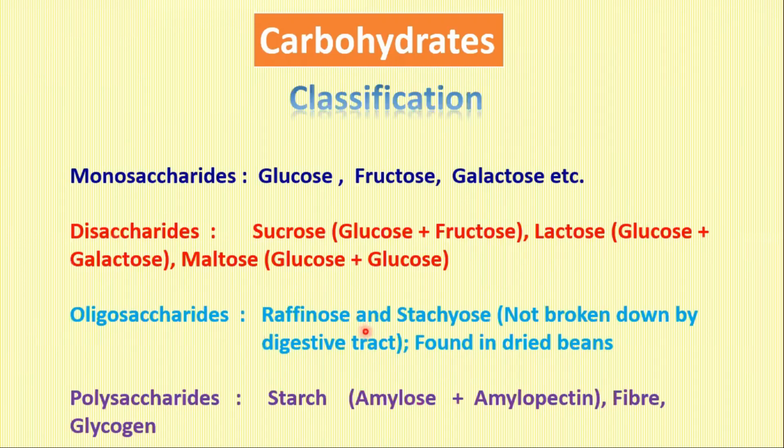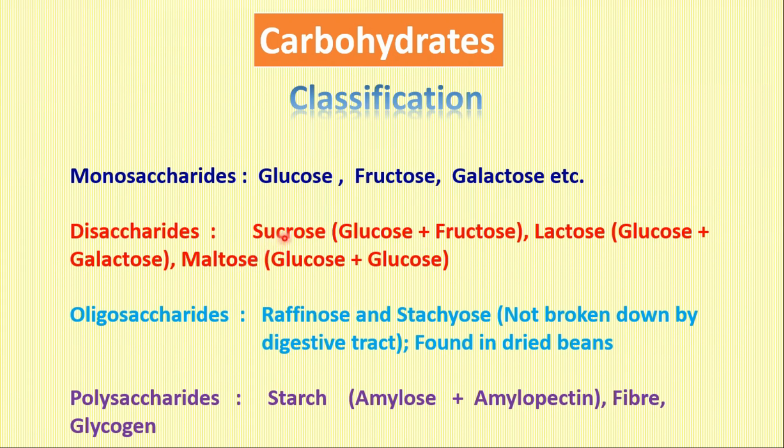So we will talk in this part mainly about macronutrients. The first macronutrient, the one which is required in the highest amount, is carbohydrates. Carbohydrates are what we call the sugars, and these are classified as monosaccharides, disaccharides, oligosaccharides, and polysaccharides. Monosaccharides, generally we are well familiar with glucose, fructose, and galactose.